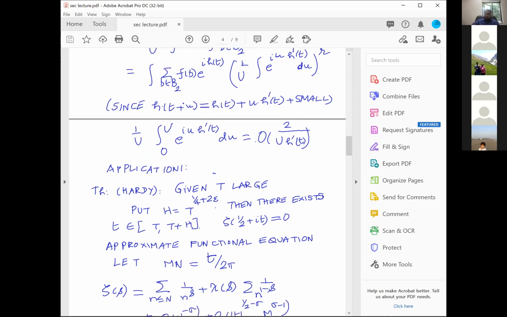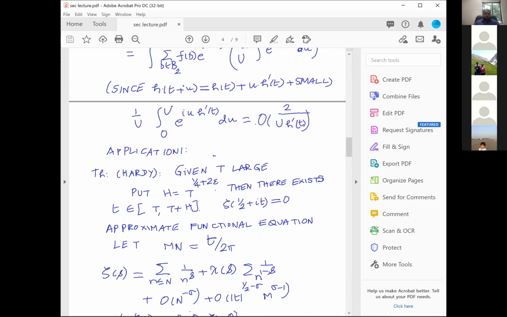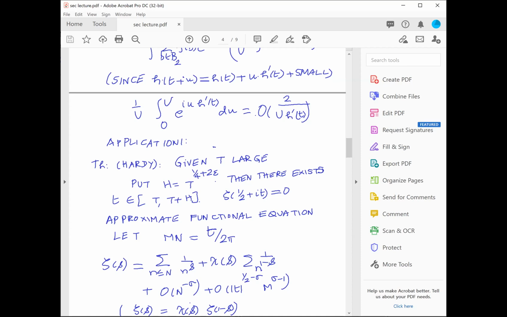But now there is something called the approximate functional equation, which is something which we need. And that says the following. Let capital M, capital N with MN equal to t by 2 pi. Remember, now it is MN equal to little t by 2 pi, not MN of the order of t by 2 pi.